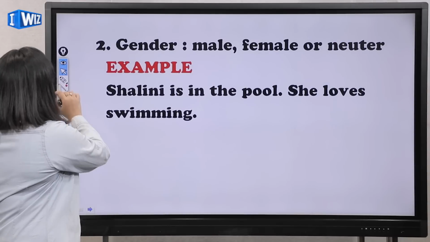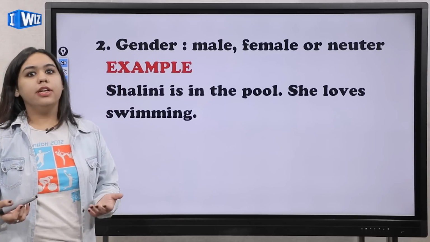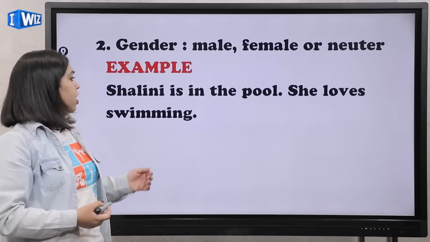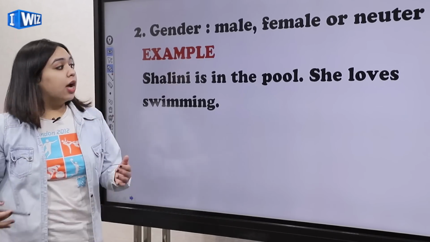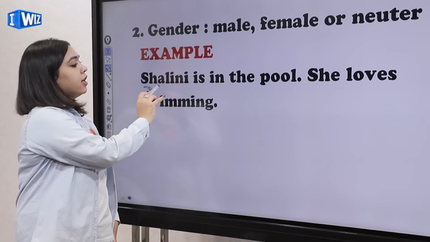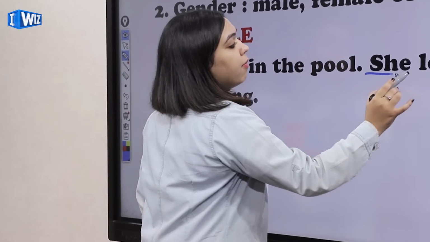Let us read the next use. Okay, now the next use is gender. Gender, we have already discussed: male gender, female gender, or neuter or common gender. So now the example here is talking about Shalini, okay? Shalini is in the pool. She loves swimming. Okay, Shalini is the noun over here. Instead of using the same noun again, you are using a pronoun.